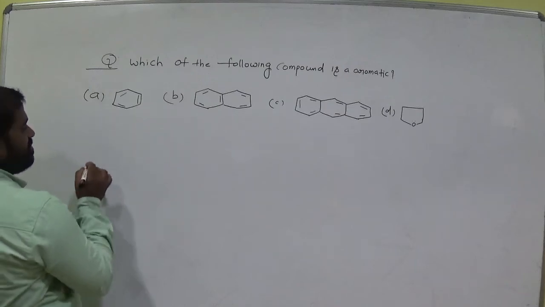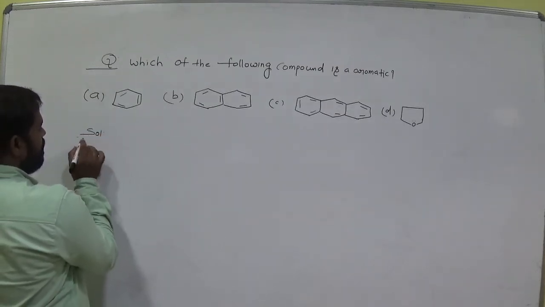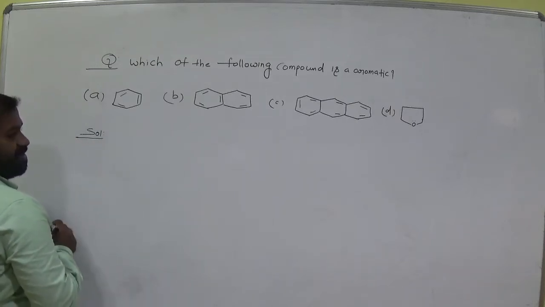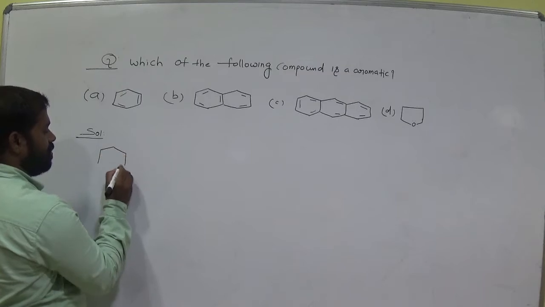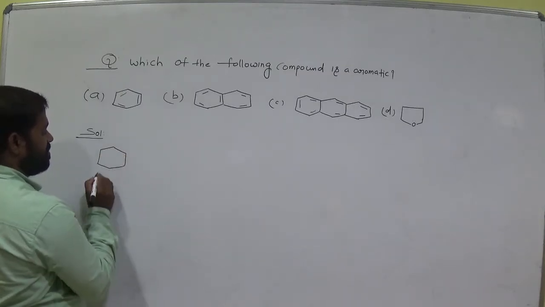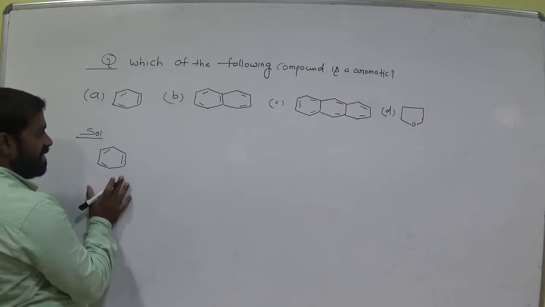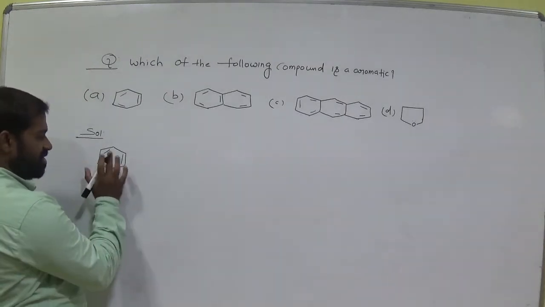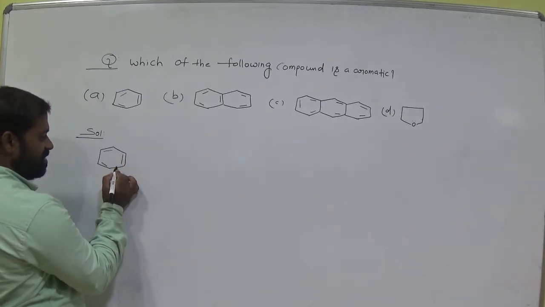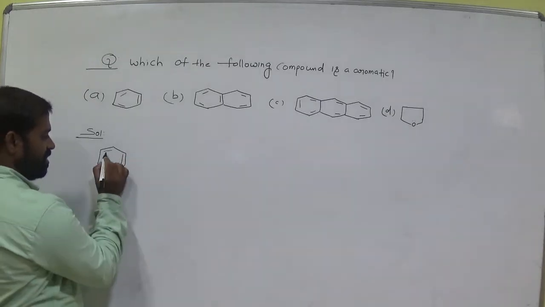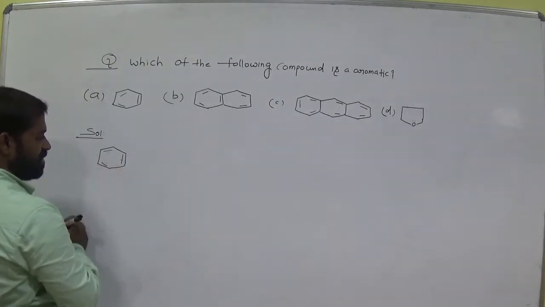Now my answer is, let's take the first one, this compound. This is the benzene ring, am I right? Cyclic or not? Cyclic. Conjugation is there or not? Conjugation: double bond, single bond, double bond, single bond. So these are the pi bonds. So how many electrons does it consist of? A pi bond means 2 electrons.